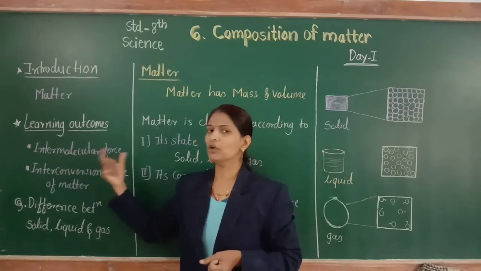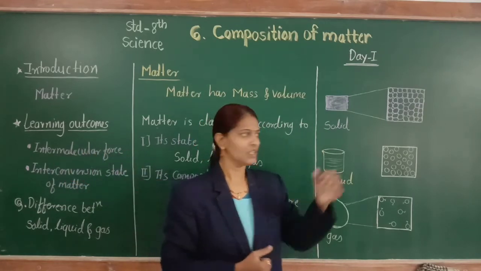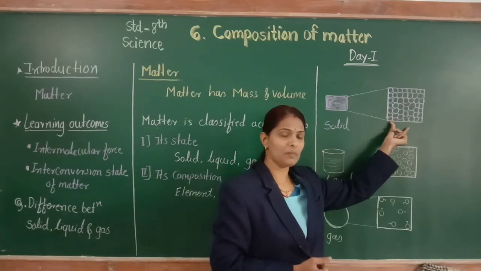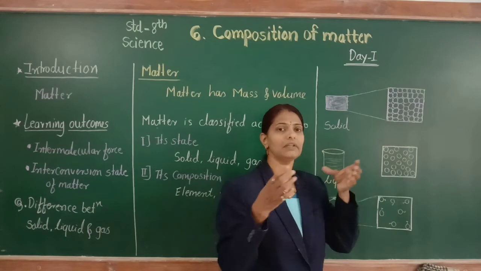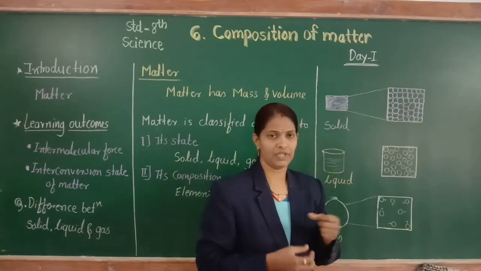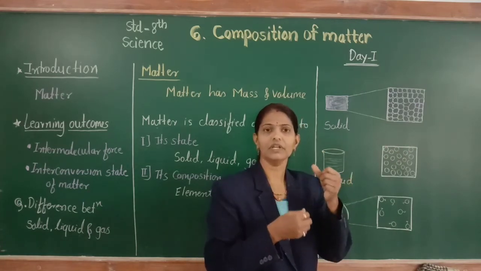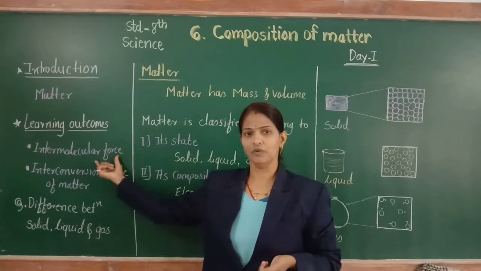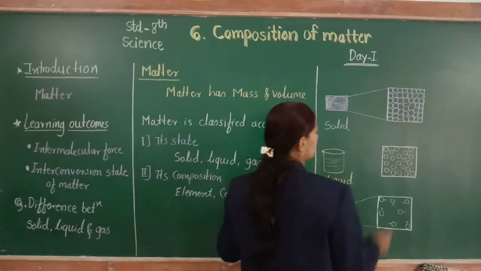So what is intermolecular force? The particles of matter attract each other with a force. That force is called intermolecular force.